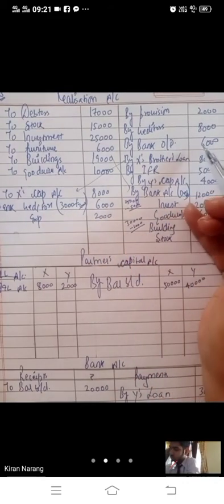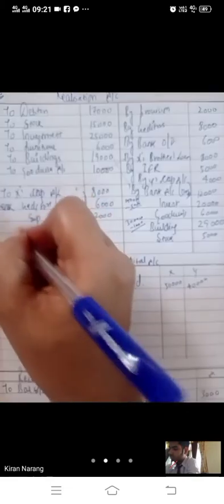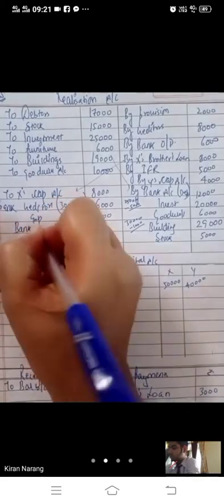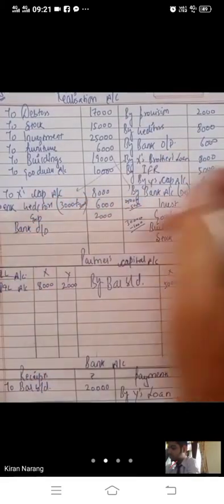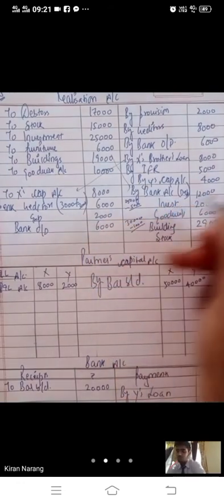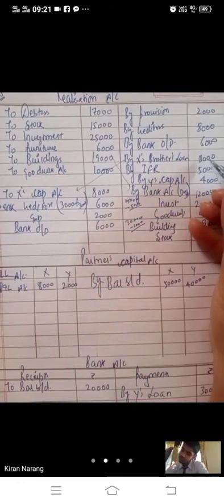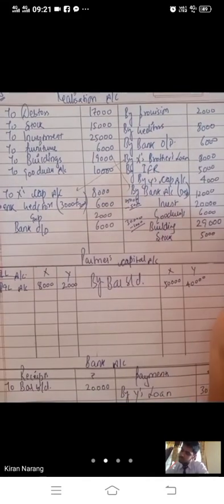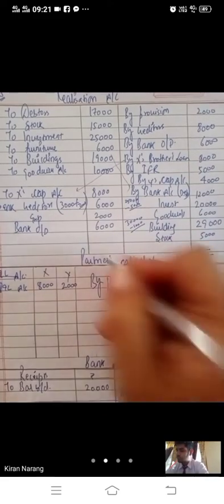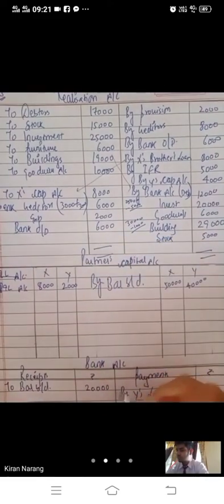Now this bank overdraft we have to pay. Beta, there must be some liabilities which will not be paid off in the question, but you have to make the payment. So X has paid the brother's loan, and no further treatment of investment fluctuation reserve.